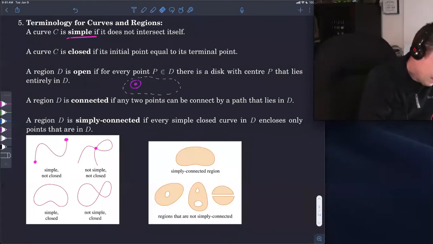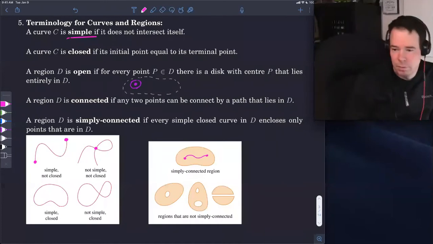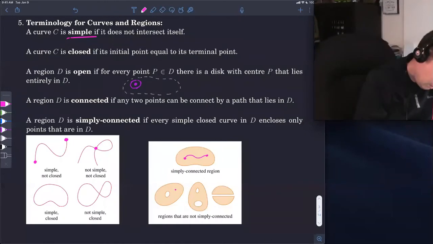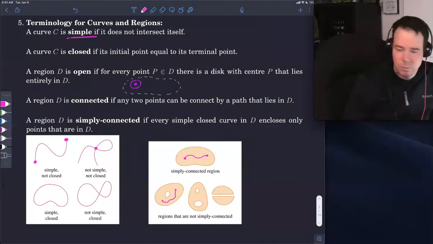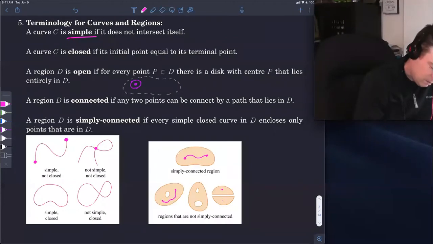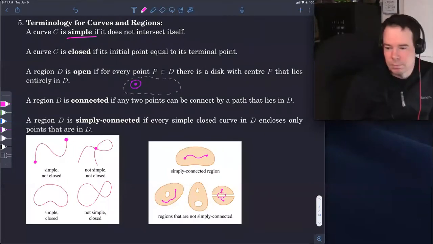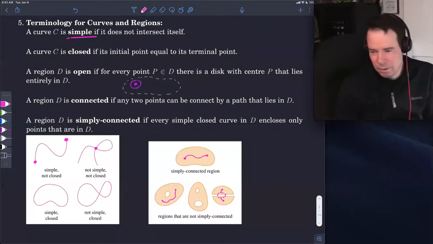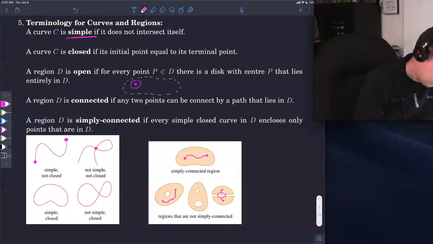A region is called connected if any two points can be connected by a path that lies inside D. So for example, this is connected because no matter what two points I have, there's always a way to get from one to the other. Similarly down here, this one's connected because I can always get from one to another by a path entirely inside the region. This one on the far right is not connected, because I can't get a path that connects them without having to leave the region. I've got to leave the region to get to the other side. So those are some bits of terminology about connectedness.